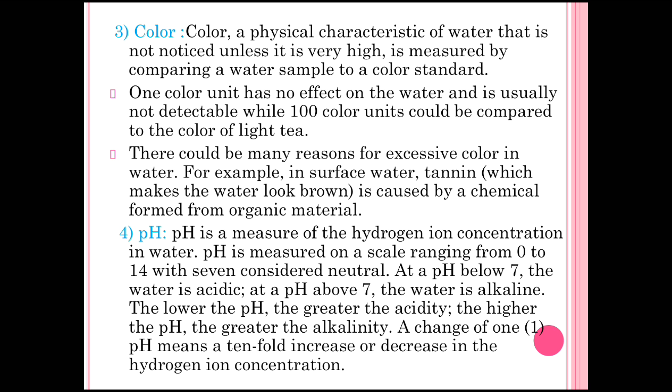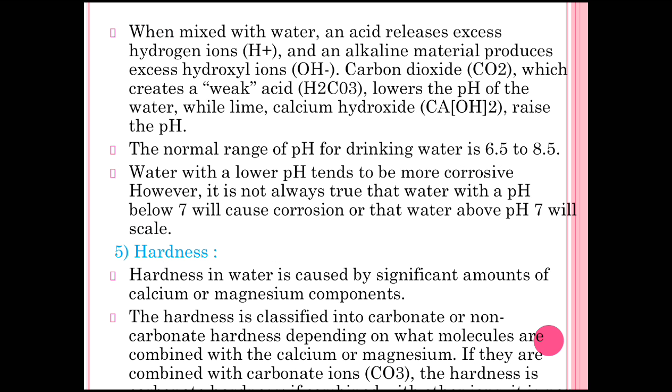A change of one pH unit means a tenfold increase or decrease in the hydrogen ion concentration. When mixed with water, acids release excess hydrogen ions, H+ ions, and alkaline minerals produce excess hydroxyl ions. In general, hydroxyl or alkaline means basic, and whenever the H+ ion concentration increases, water becomes acidic. Carbon dioxide, CO2, creates a weak acid: whenever CO2 dissolves in water it gives carbonic acid, H2CO3.